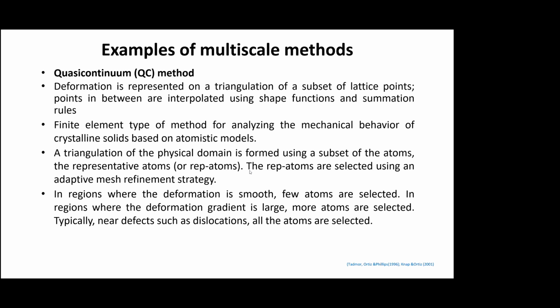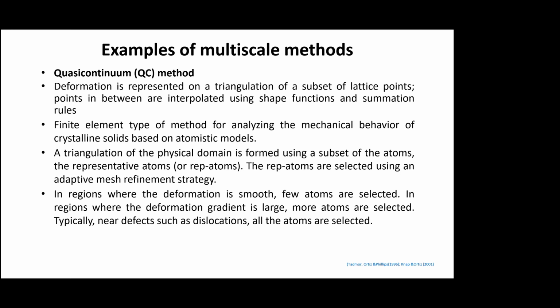And then there is the other method called the quasi-continuum method, wherein the entire continuum, the material, is represented as a set of lattice points, and the deformation is represented on a triangulation, and here again we can start using the finite elements. So basically you have these truss elements or beam elements with the nodes depicting the lattice points.